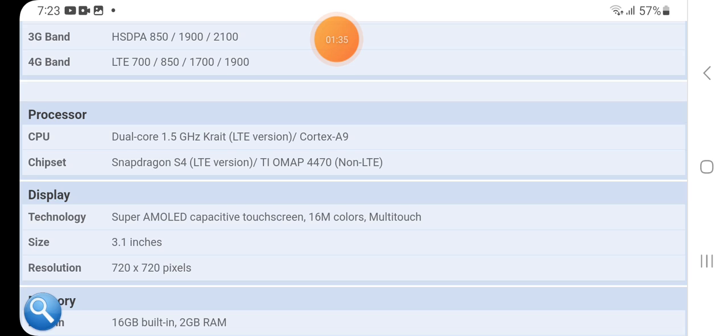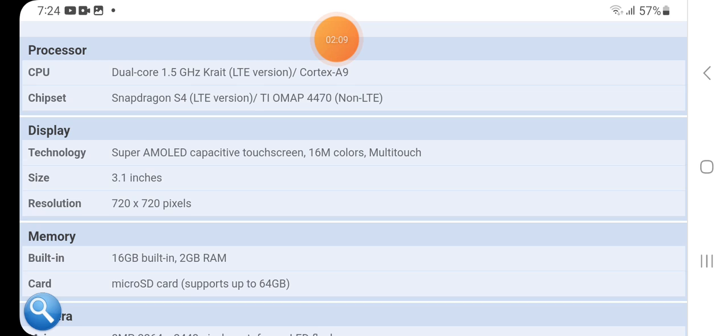For the processor, the CPU is a dual core 1.5 GHz Cortex A9, with the Snapdragon S4 chipset in the LTE version and the TI OMAP 4470 in the non LTE version. For the display, the technology is Super AMOLED capacitive touch screen, 16 million colors, multi-touch, size 3.1 inches, resolution 720 x 720 pixels.